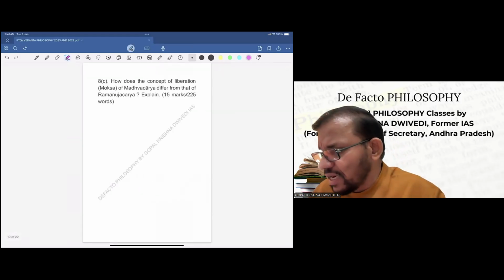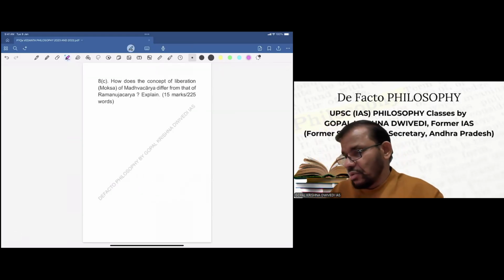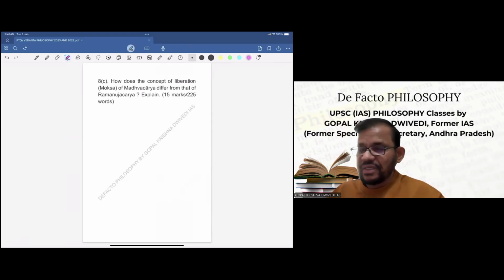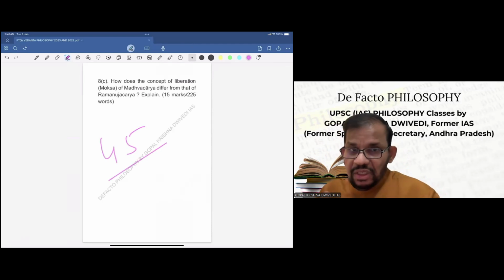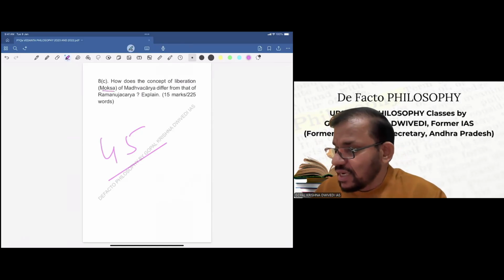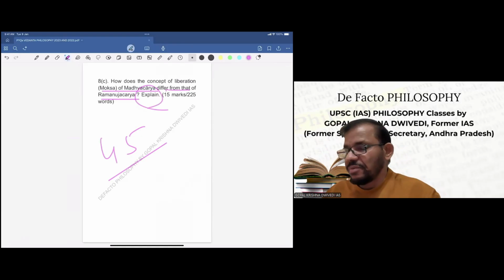Now, next is another 15 marks question. If you see in this 2022 exam also, a 45 marks question comes from the Vedantic schools. How does the concept of liberation of Madhvacharya differ from that of Ramanujacharya? Explain. This is a 15 marks question. Basically, we have to give the differences between Madhavacharya's and Ramanujacharya's conception of moksha.